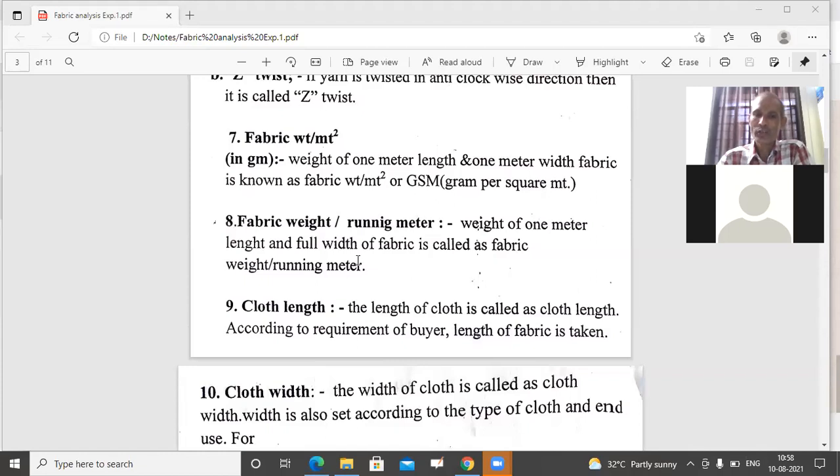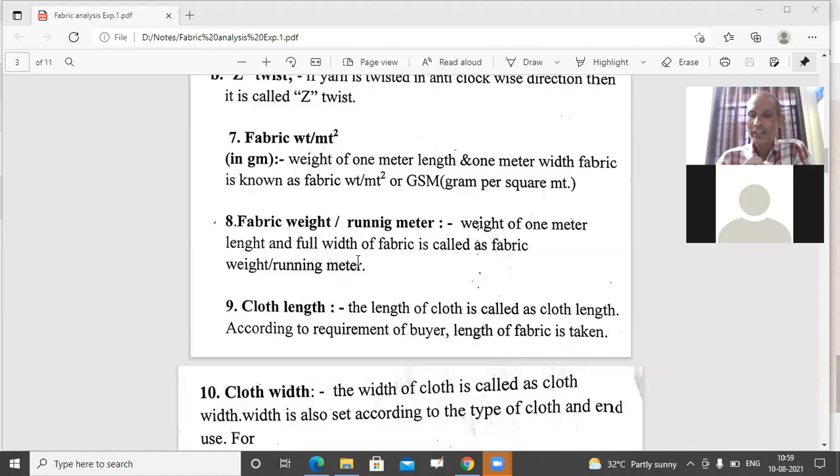And this is different from weight per square meter. It is the weight of 1 meter length and full width of the fabric. In the previous case, 1 meter length and 1 meter width. Here we are taking 1 meter length, but the width is whatever the width we are using for that fabric. Different fabrics are produced with different widths that we will learn later on.